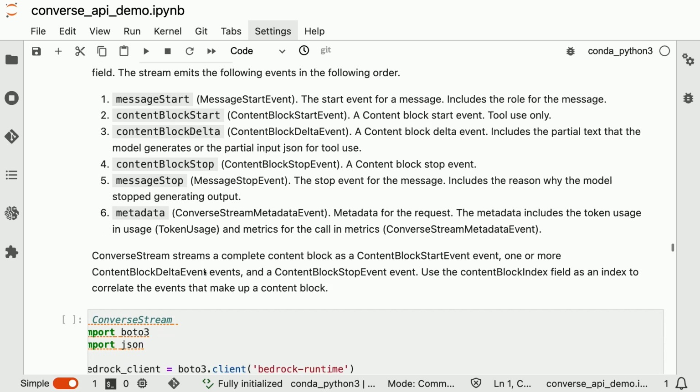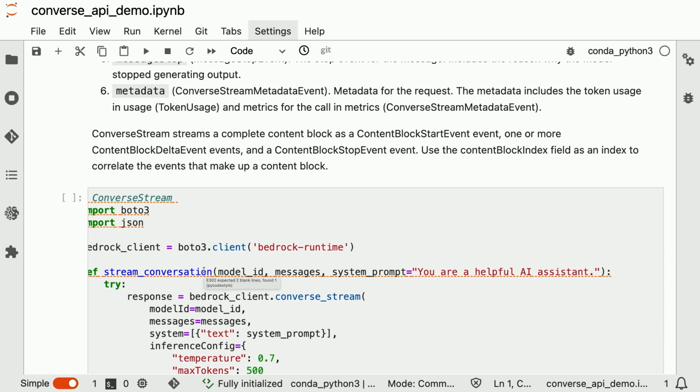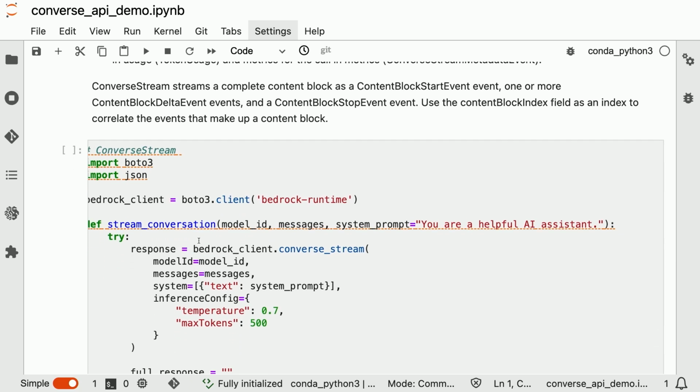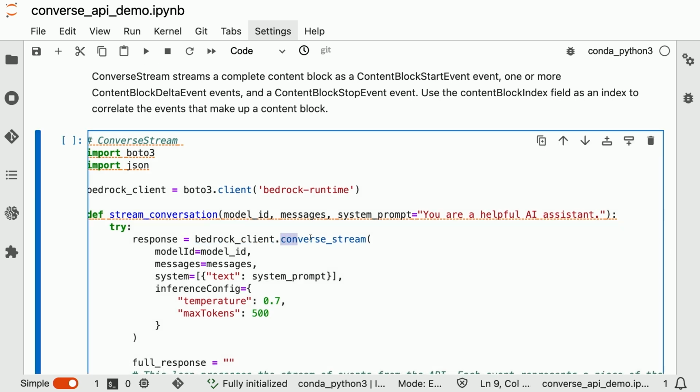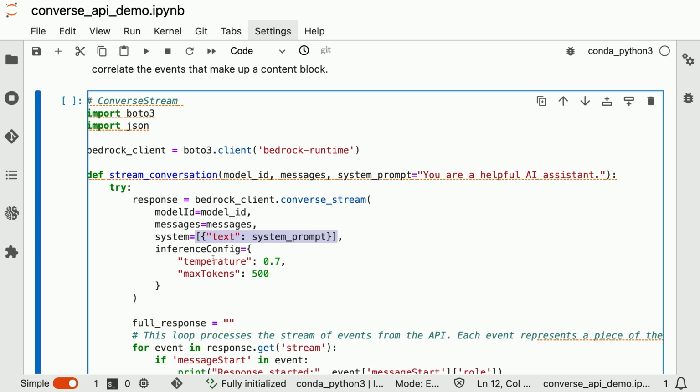Now with the Converse API, we also have the Converse API streaming. And what this allows you to do is stream your responses from the foundation model. Notice here we have a stream conversation where the format of the actual request is the same, except now we're using Converse Stream rather than just Converse. And then we pass in our model ID. We can even include a system message. This is another thing that the Converse API supports, the ability to have a system message passed in natively into the Converse API. Then from there, we have our inference config.